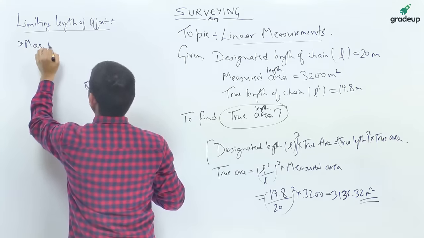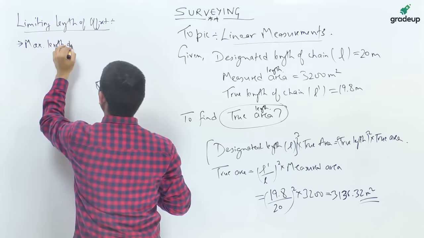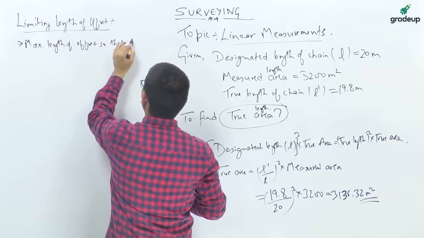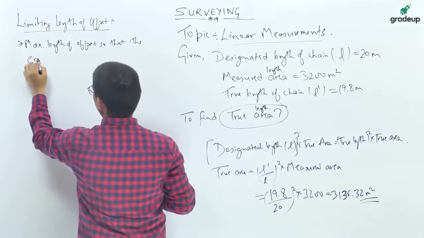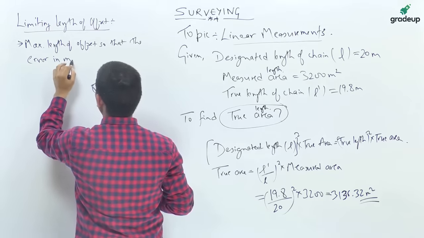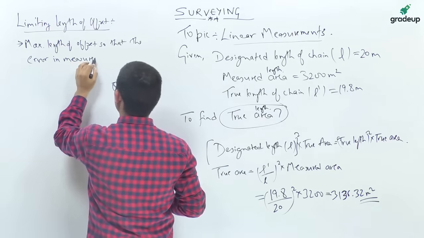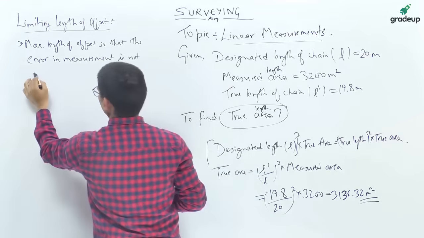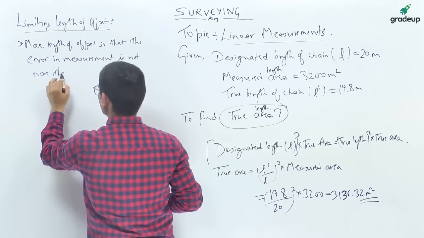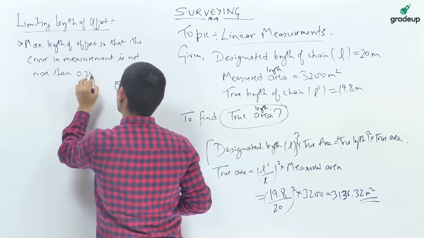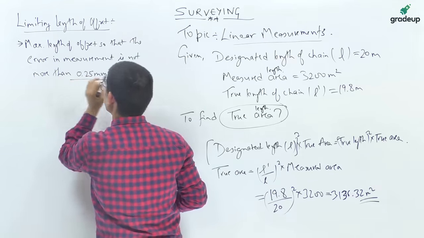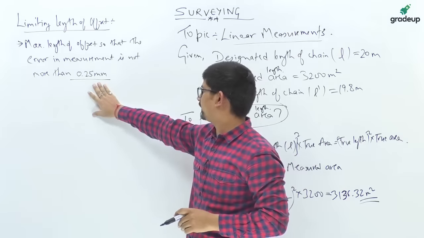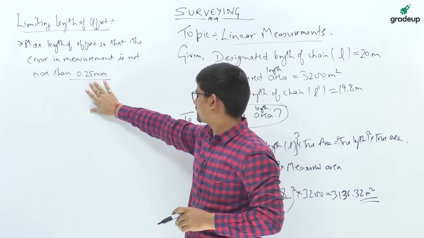It will be the maximum length of offset so that the error in measurement is not more than 0.25 mm. Unless otherwise specified, this is the value of error which is restricted.